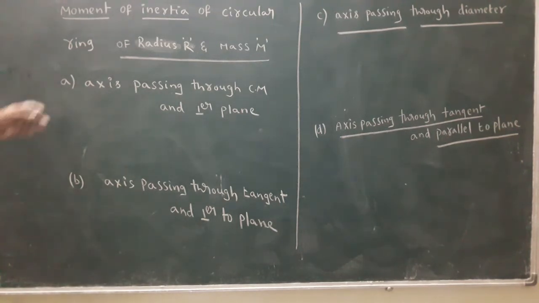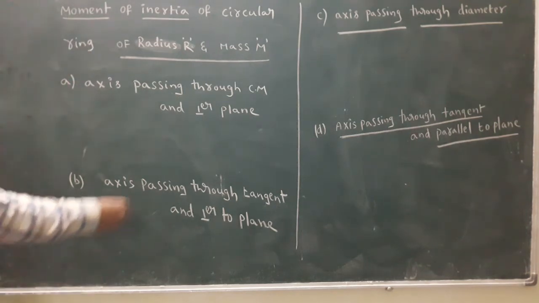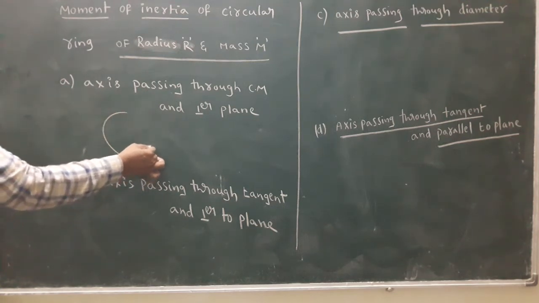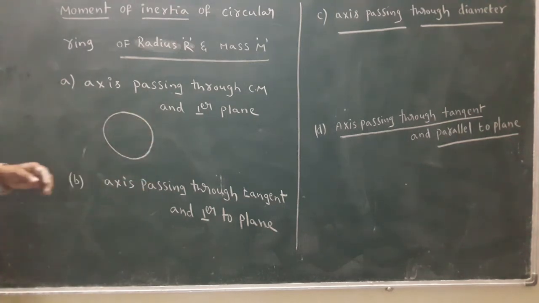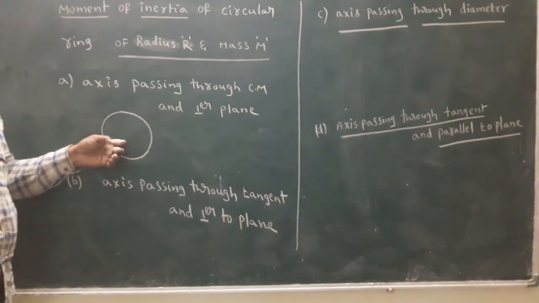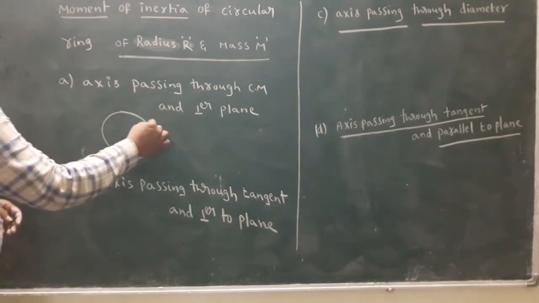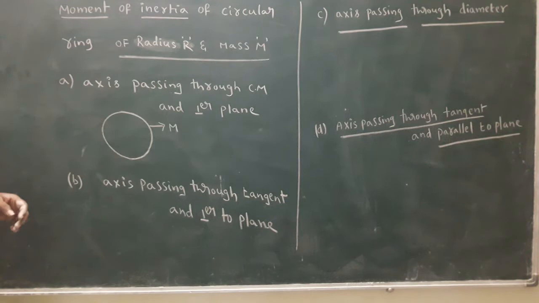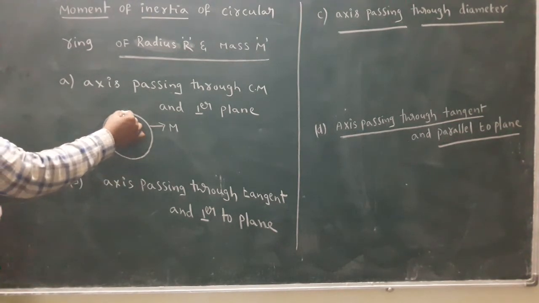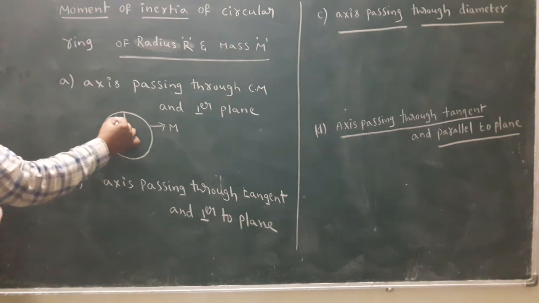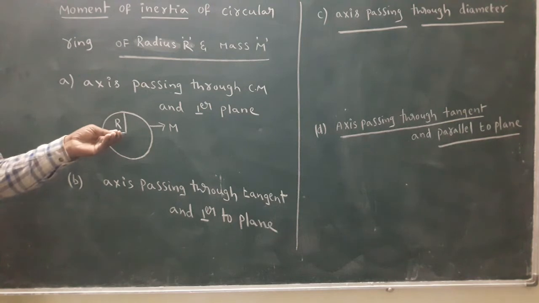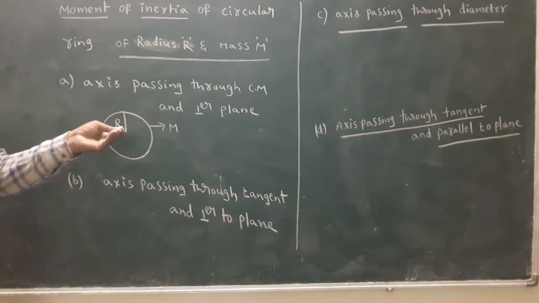This is the circular ring, Nana. Circular ring means inside no mass is present. The circular ring has mass denoted by capital M and radius denoted by capital R. In the situation, the axis passes through center of mass and perpendicular to plane.